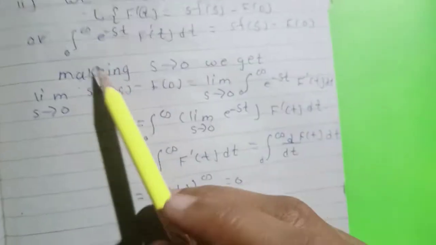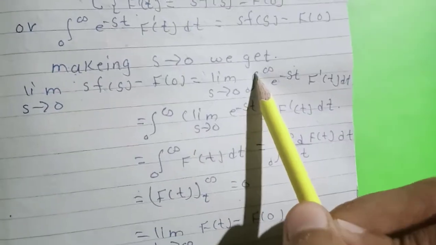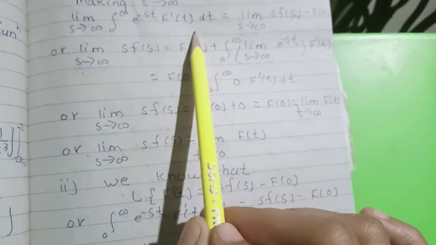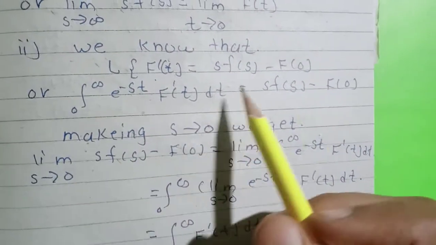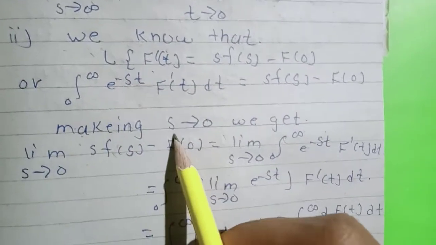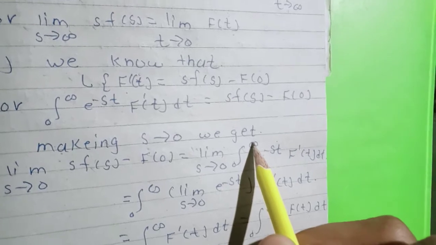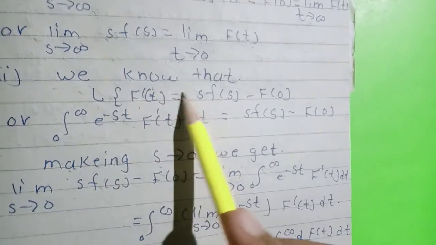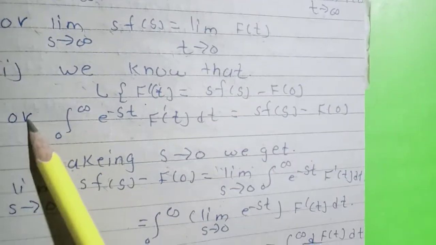Then, making s tends to 0 we get... First we prove the first, then we put s tends to infinity. Then we prove the second, then we put s tends to 0 and we get: Laplace transform of f dash of t is equal to s f of s minus f of 0.